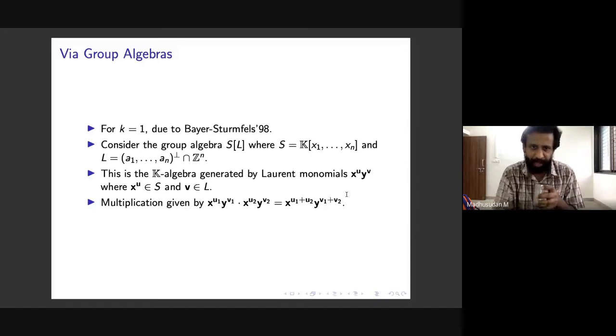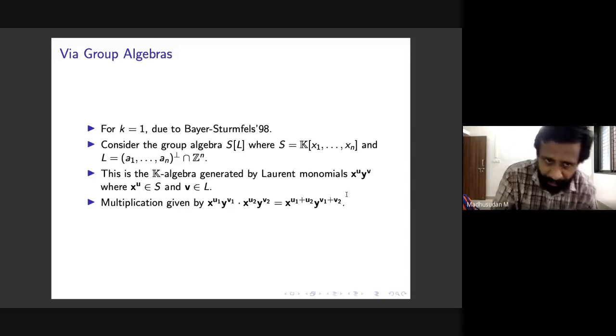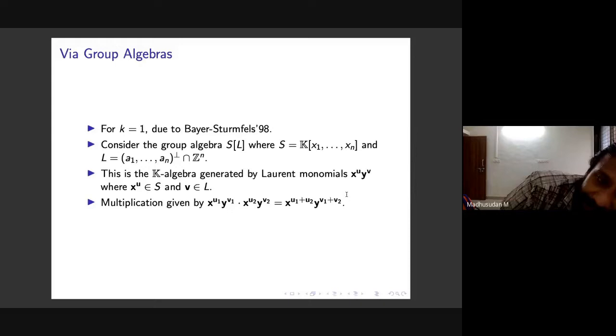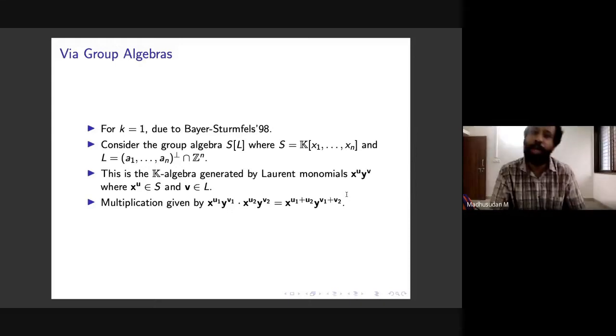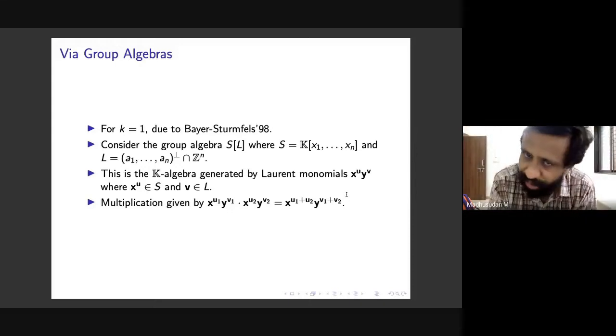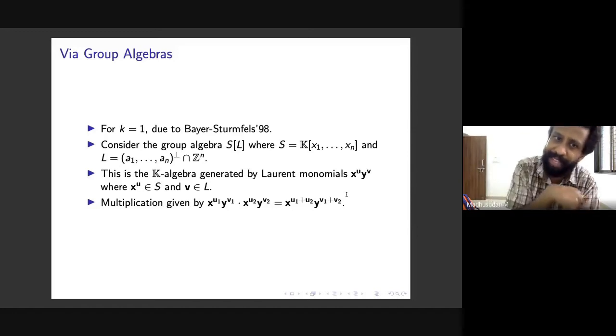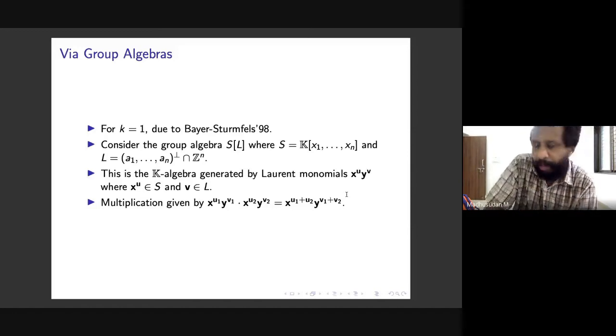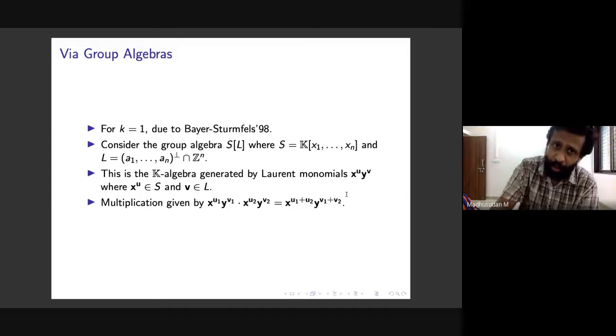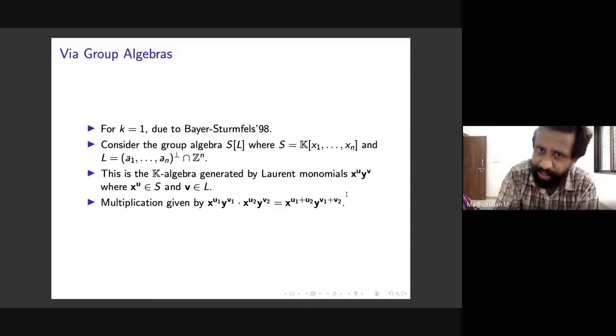It turns out that it's more convenient to look at modules over certain group algebras. So we will see it's a specific type of group algebra, and for k equal to 1, what we will say now is due to Bayer and Sturmfels from '98. They redo what I said in the previous slides in this language of group algebras, and our work now will be a generalization of these constructions of Bayer and Sturmfels.